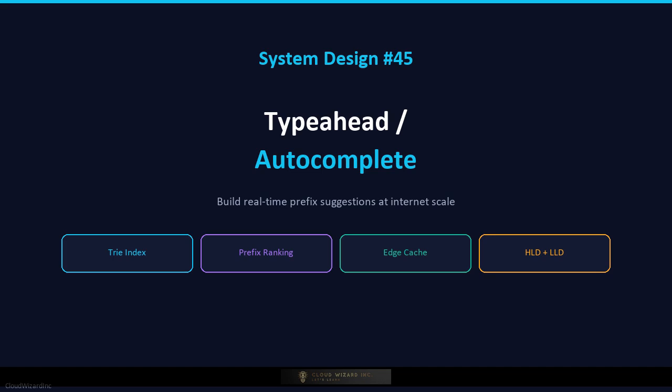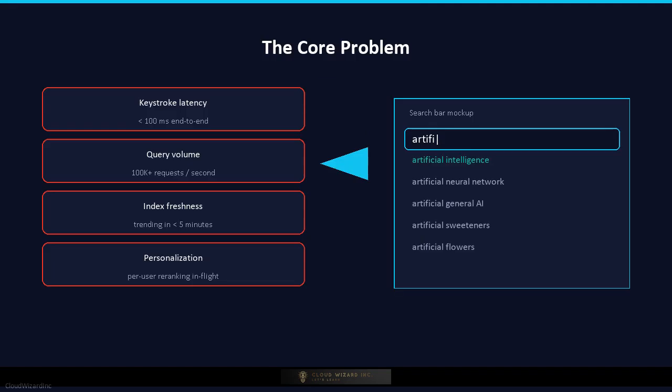We will walk through the functional requirements, non-functional requirements, high-level and low-level architecture, the Trie data structure, ranking algorithms, caching strategies, personalization, and every trade-off that comes up in a senior system design interview. Whether you are preparing for a FAANG interview or building search infrastructure at scale, this one is for you. Let's get into it. Here is the core problem.